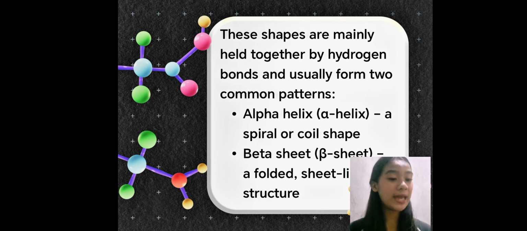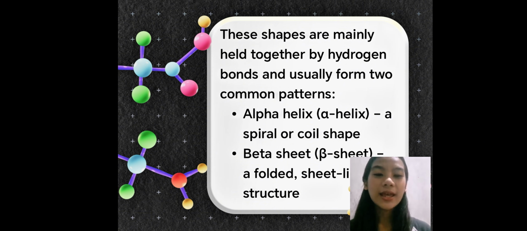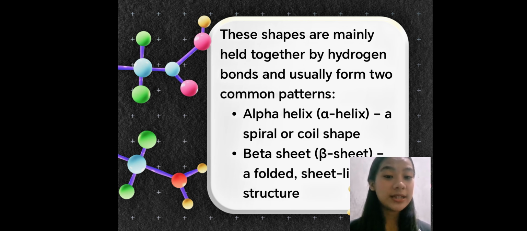When we say alpha helix, it is a spiral or a coil shape. And when we say beta sheet, it is a folded, sheet-like structure. So this concept is studied in biochemistry and is important for understanding how proteins get their final shape and their functions.